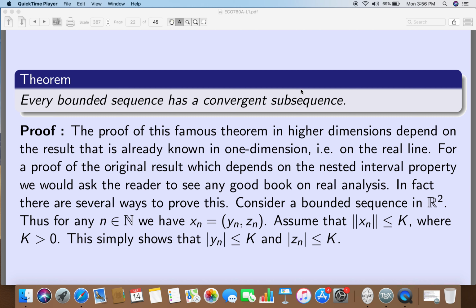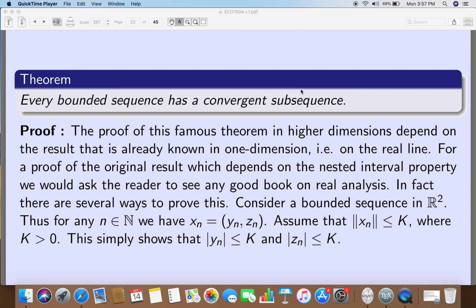Now here you might say, if you have read the notes, that I am playing a trick with you. So what is that trick? I am telling you that I know the Bolzano-Weierstrass theorem for the real line, that if you have a sequence of real numbers which is bounded, then it must have a subsequence which is convergent. Once I take this, then I can apply it to a higher dimensional sequence.